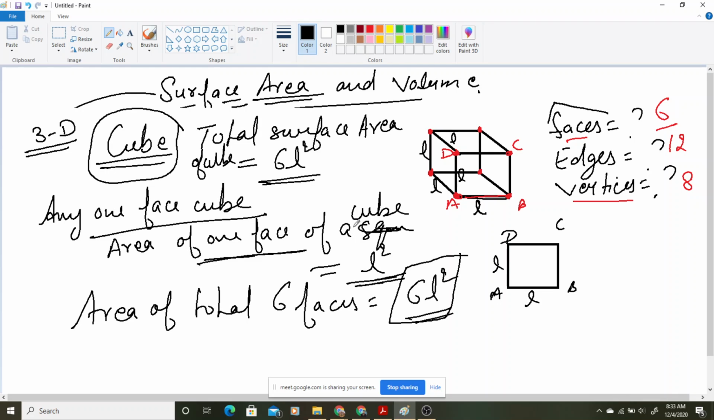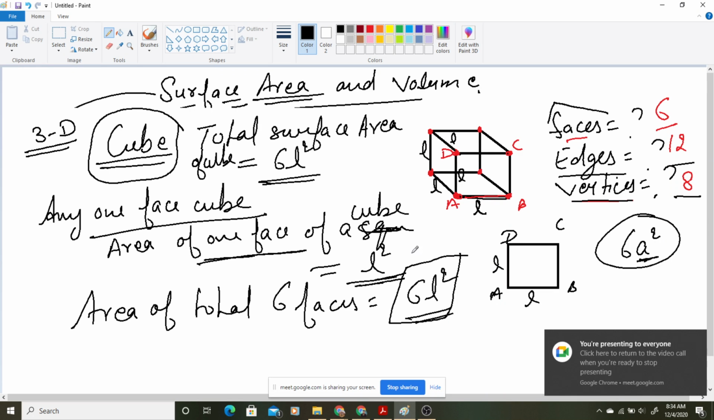You should understand where that 6L square comes from. Sometimes you will see it written that 6A square is the total surface area of a cube. You know what? This A is a variable. In place of this A, I have taken this L. So there is no problem with that. You can use L or A, but it will be 6L square when you have to find the total surface area.